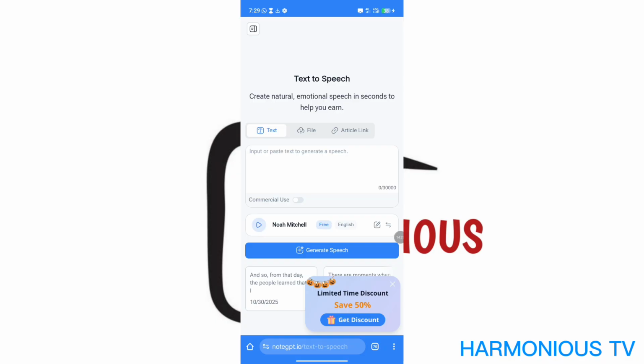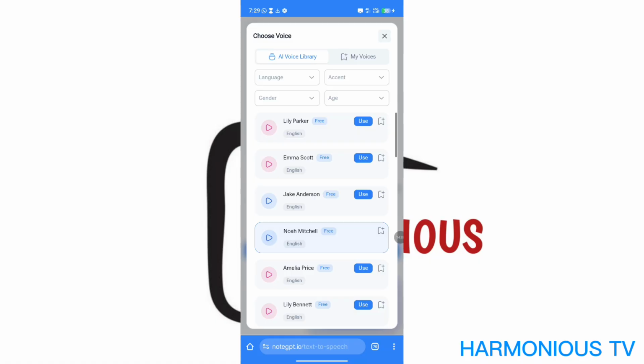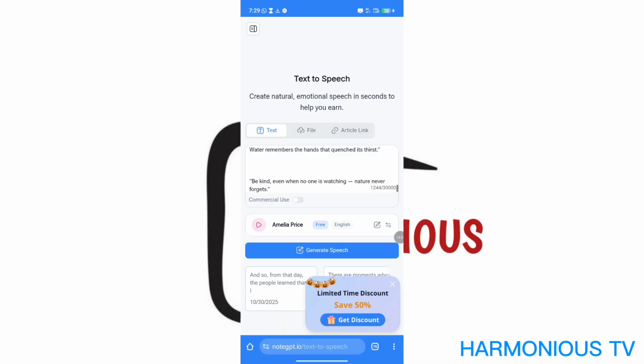You paste it. Now you come here to select a voice. This Noah Mitchell, good. This is the voice I love using, Noah Mitchell. You click on it if you want to change your voice and try any other voice. Let's try Emma. Welcome to NoteGPT. And like that, let's try this Amelia. Welcome to NoteGPT. Explore our realistic, natural AI voices. Okay, maybe let's try this and see. And you click on use if it's this you want to use, and then you click on generate speech. We'll wait for it to generate our speech.